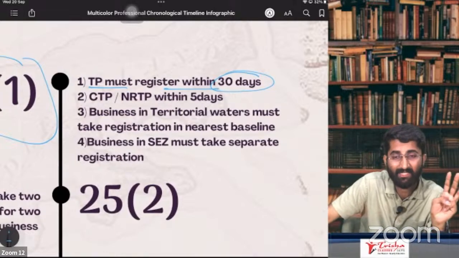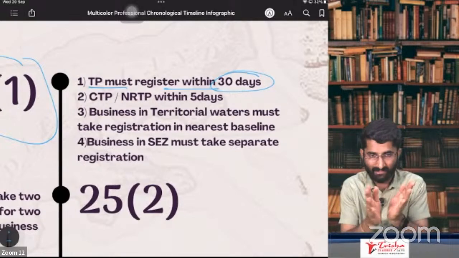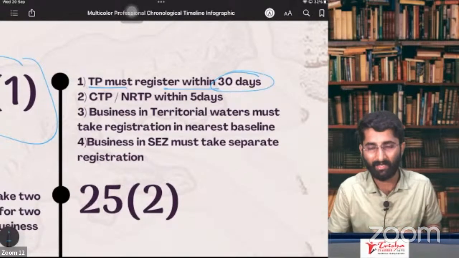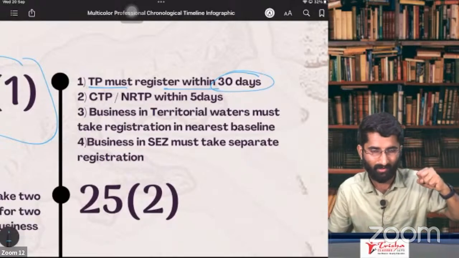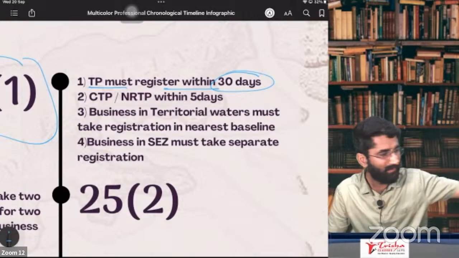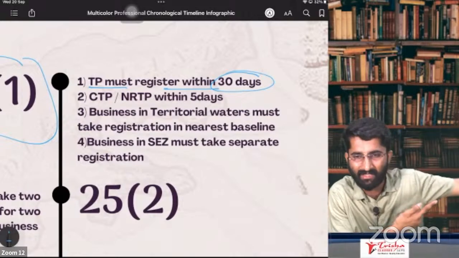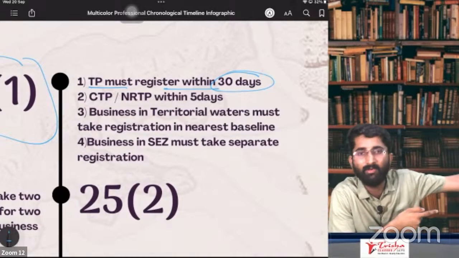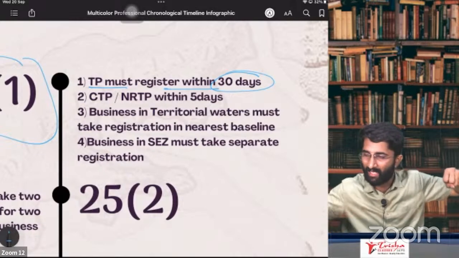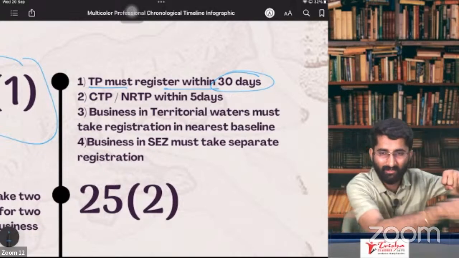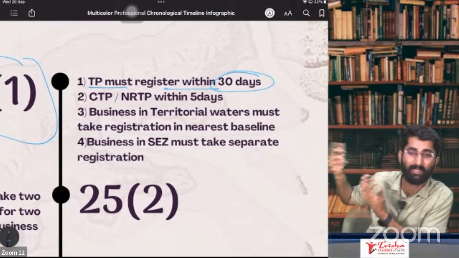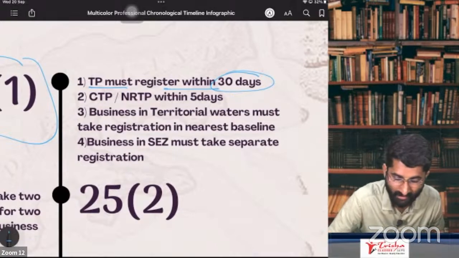Third point says business in territorial waters. India has territorial water. Sir, I have an oil rig. I am extracting oil from the sea. So in this case, where do I have to take the registration? In the sea, in the ocean? No. The nearest baseline. If it is near to Mumbai, I have to take registration in Mumbai. If it is near to Gujarat, I have to take registration in Gujarat. If it is near to Andhra Pradesh or Kerala, then I have to take registration in Kerala, like this. So that is point number 3.